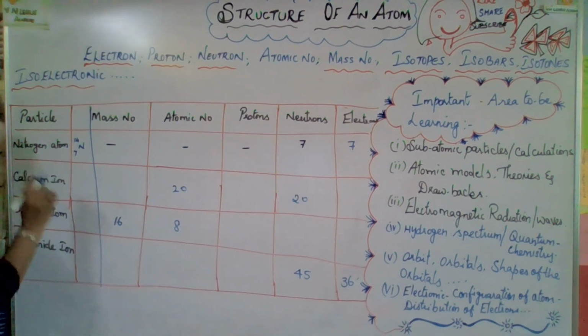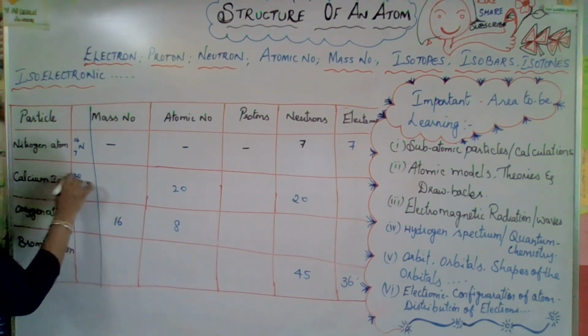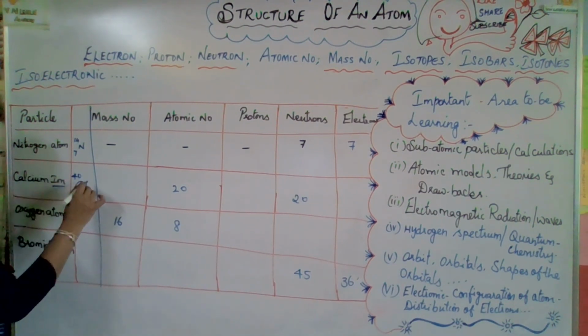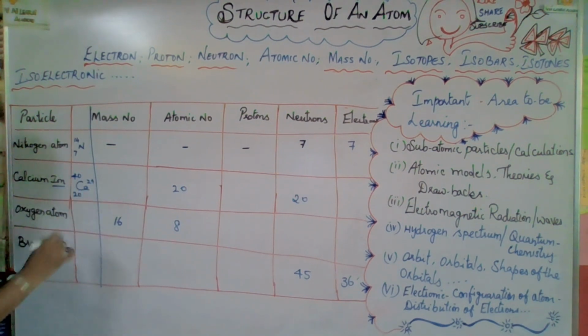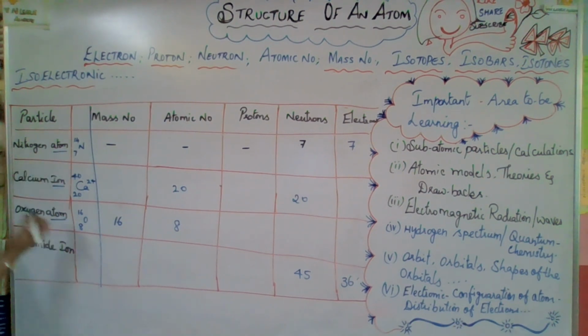Now in the same way, calcium ion they mentioned, Ca, 20 and 40 its mass number. Ion they mentioned, so Ca2 plus ion. Now oxygen atom: oxygen 8, oxygen 16, atom only, please note down atom or ion.